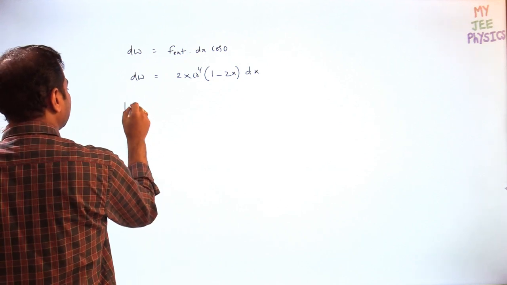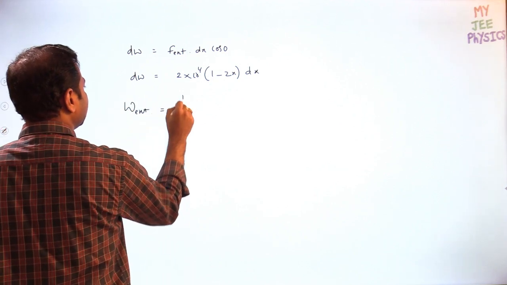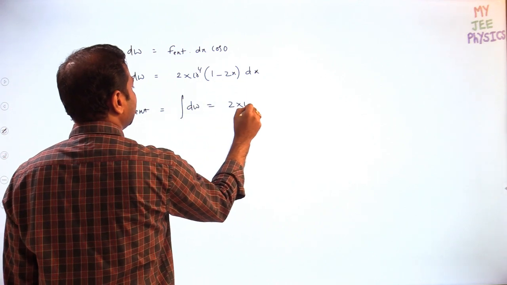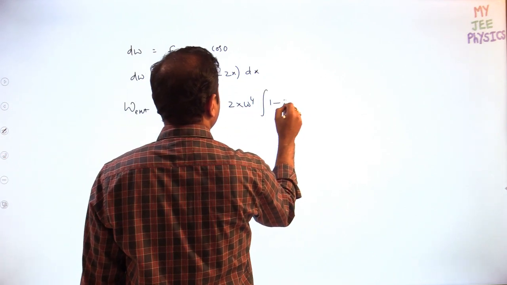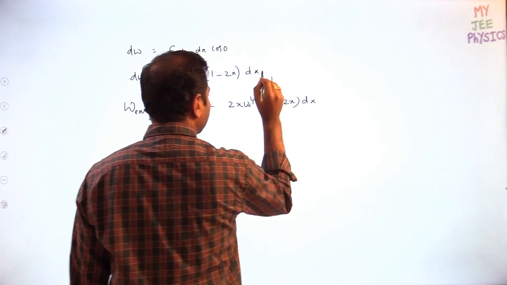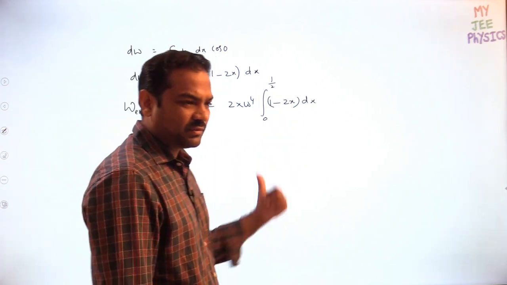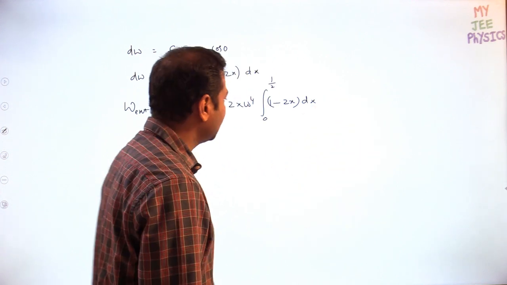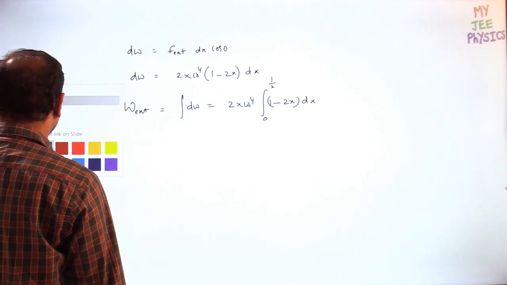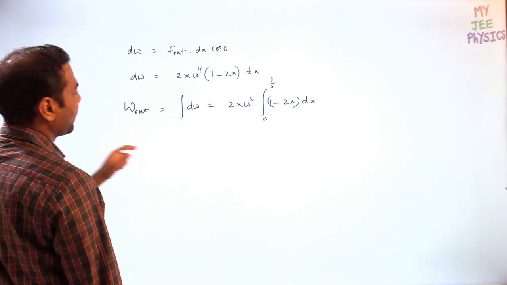So the total work done by the external agent is equal to the integral of dw, which is 2 into 10 raised to 4 will come out, integral of 1 minus 2x dx from where to where? 0 to 1 by 2. Actually 1 by 2 to 0, it's better to write down. Okay, you can go anyway. So as you are taking the positive work done, you can go in that way also.